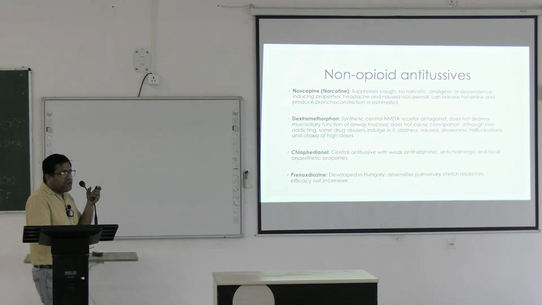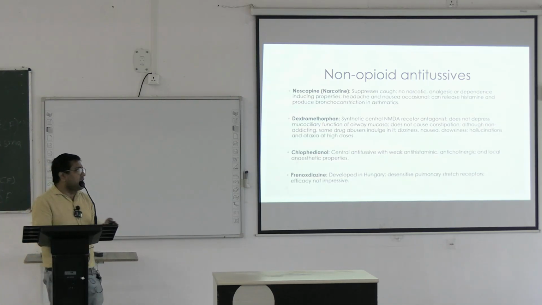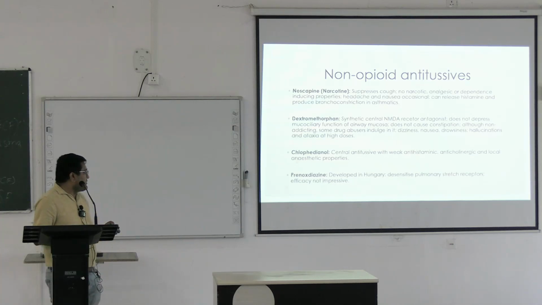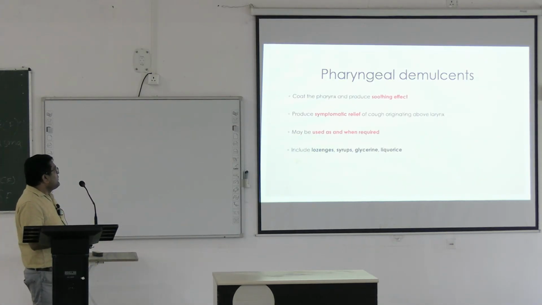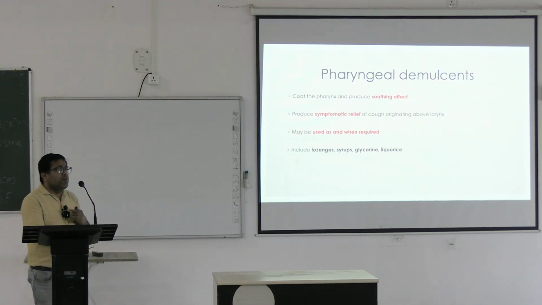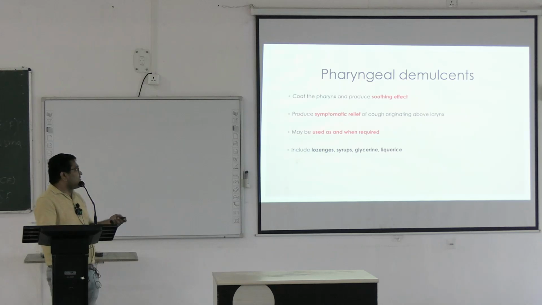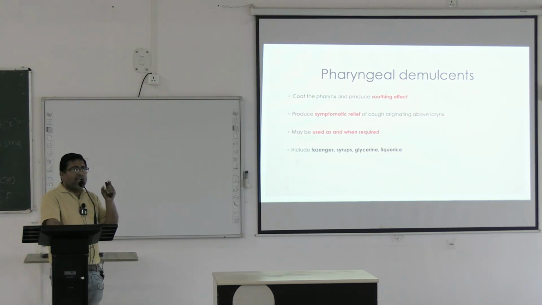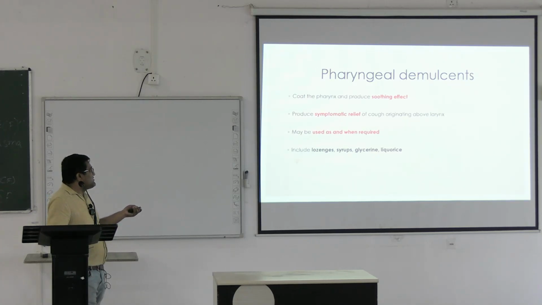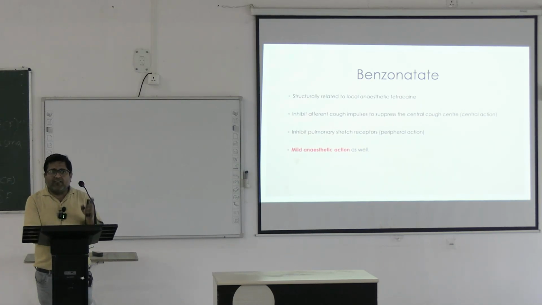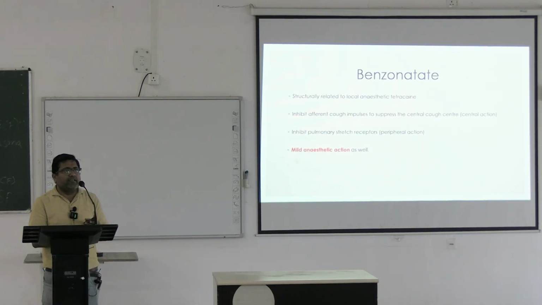Clofedanol is a central antitussive with weak antihistaminic and anticholinergic property. Prenoxdiazine was developed in Hungary and desensitizes the pulmonary stretch receptors. Coming to pharyngeal demulcents, as the name suggests, they depress cough which originates above the larynx, in the pharynx. They have a soothing effect and produce symptomatic relief, and may be used as and when required, like lozenges, syrups, glycerin, licorice.